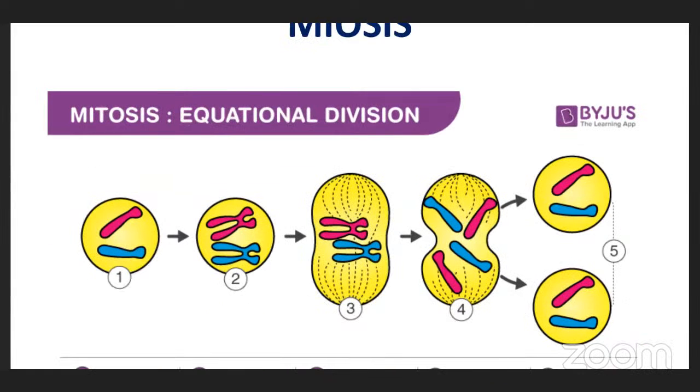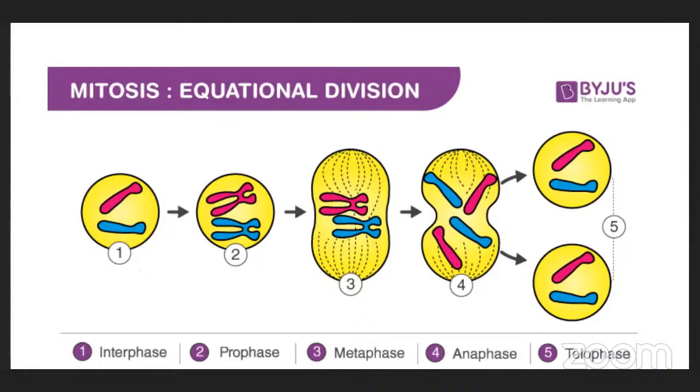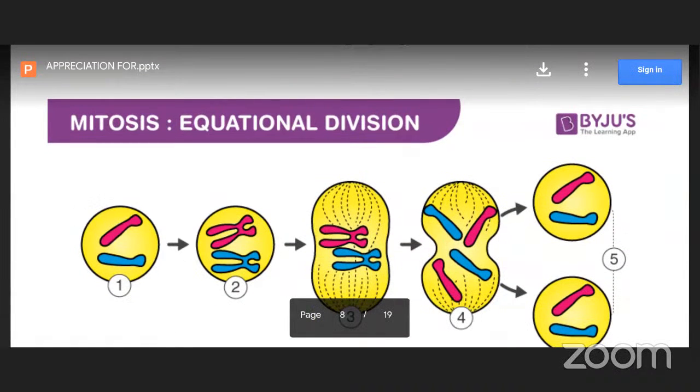So this is mitosis, or equational division. Why? Because the two daughter cells are equal, similar to the parent cell. That's why it is equational division. Equational division means two equal cells.